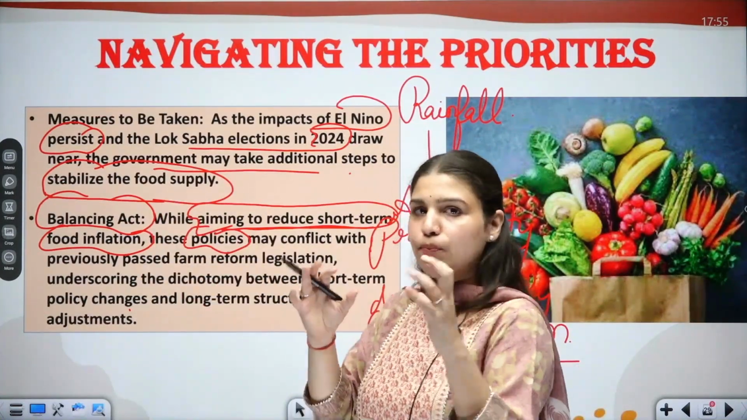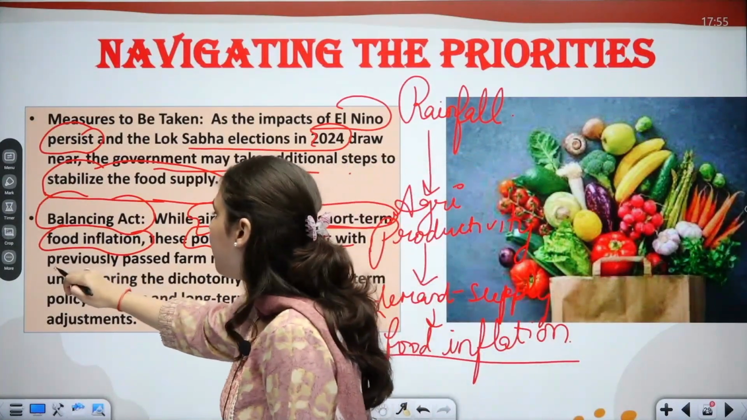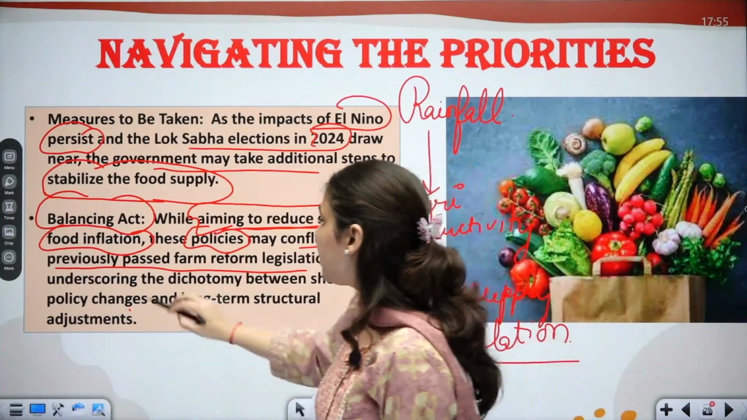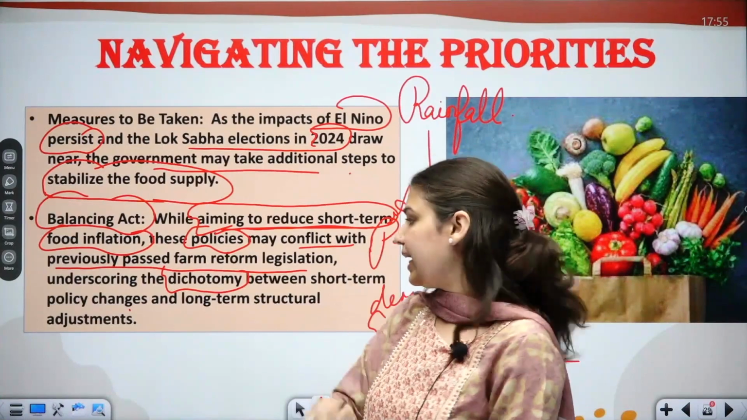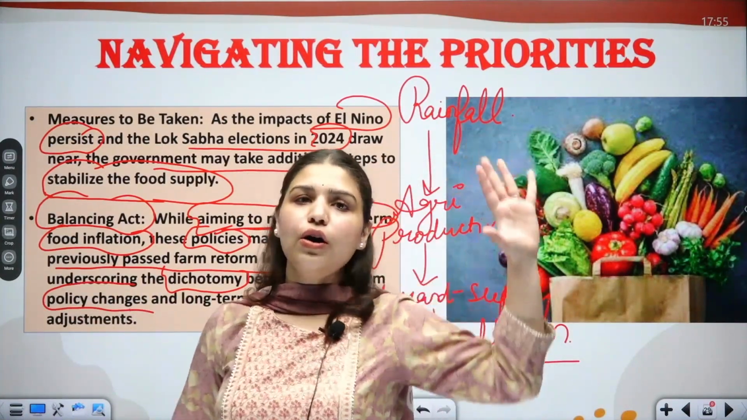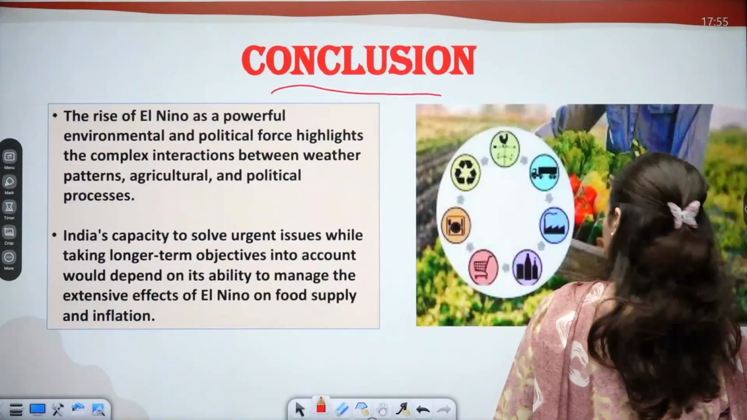It may be a bit difficult for them because these policies may conflict with the previously passed farm reform legislation, and may underscore the dichotomy between short-term policy changes and long-term structural adjustment. So it is up to the government how they will balance it.